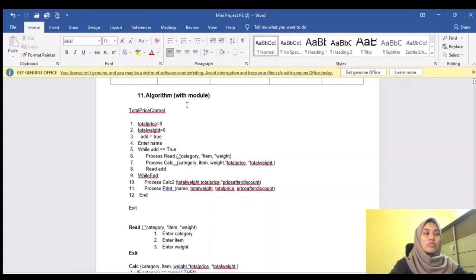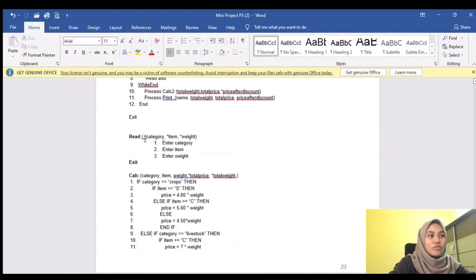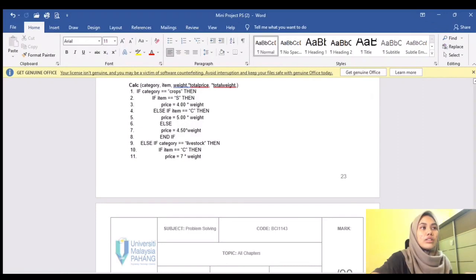Algorithm with module. So basically, the algorithm with module is the same as the algorithm without module, but we have module process read, process calc, process calc 2, and process print here. Module read first. So we have category, item, and weight as parameter by reference.